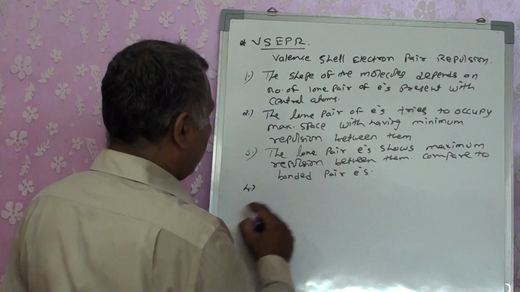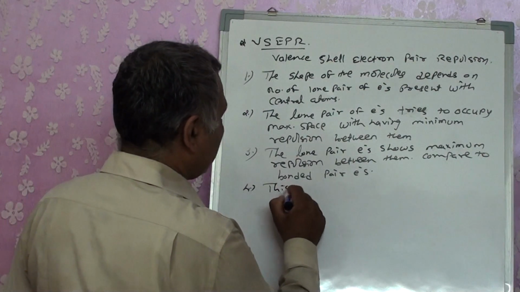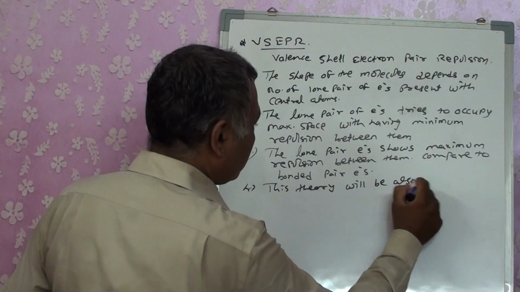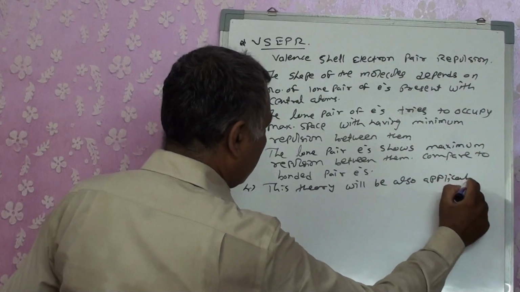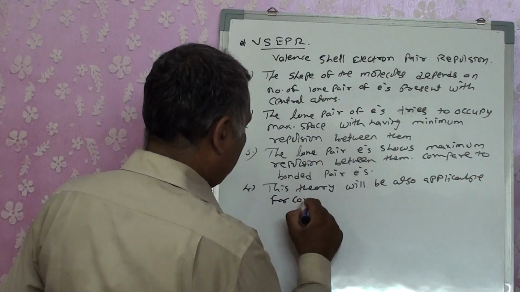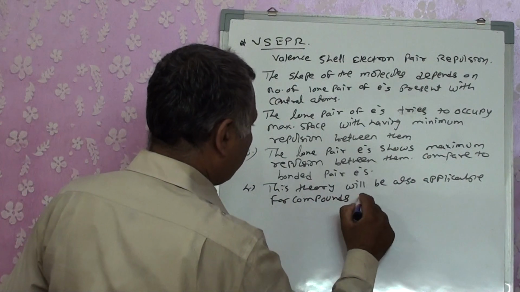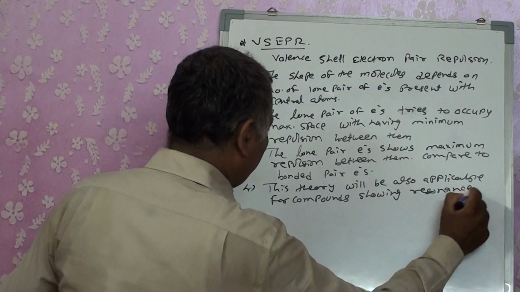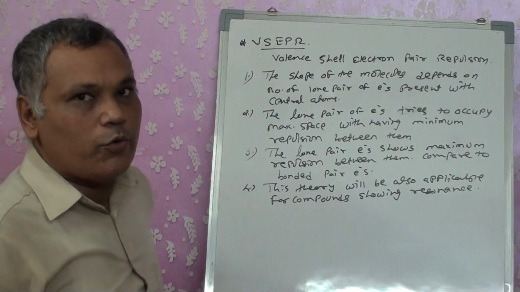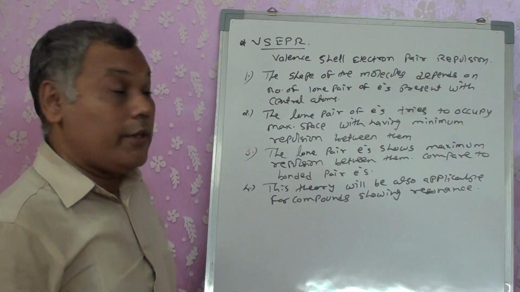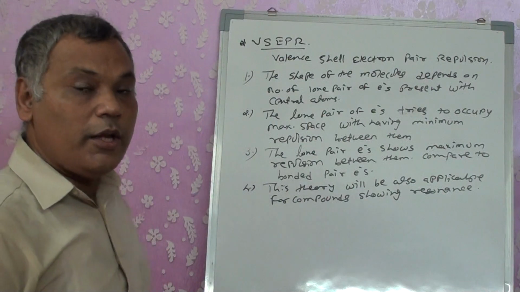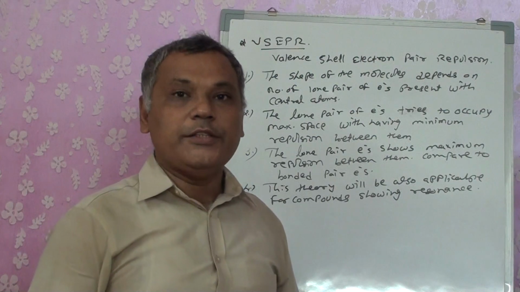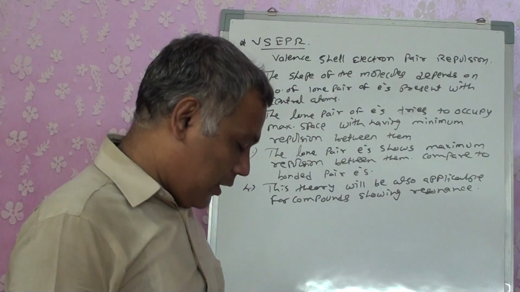And the fourth factor, they told, is that this theory will also be applicable for compounds showing resonance. One of the properties that we have already seen is that covalently bonded compounds have resonance. When you have those resonating structures, they also show a change in this property. That means the bond angle between them would have changed, right?